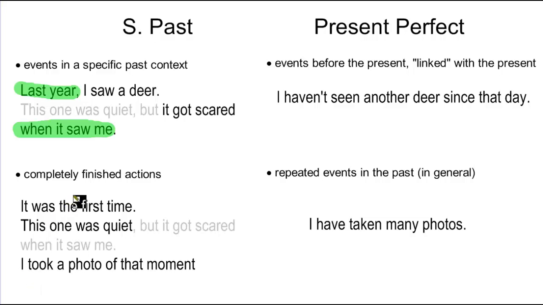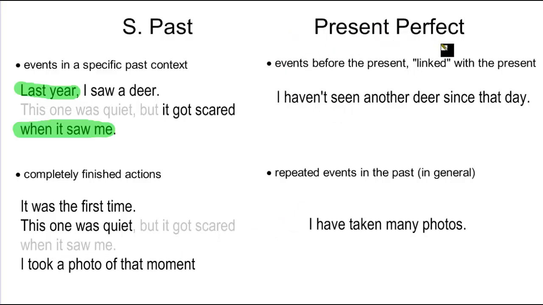Also, the simple past refers to finished actions, but I prefer to say completely finished actions. When the actions are completely finished, that means the actions have no effect in the present; they are not connected to the present in any way. They simply exist there. For example, it was the first time. There's no connection with the present. It's just an action that happened in the past, and that's it. This one was quiet. You're just describing the animal in the past. It doesn't have any effect in the present. I took a photo in that moment. Again, it's an action that happened in that moment specifically, and it's not relevant anymore in the present.